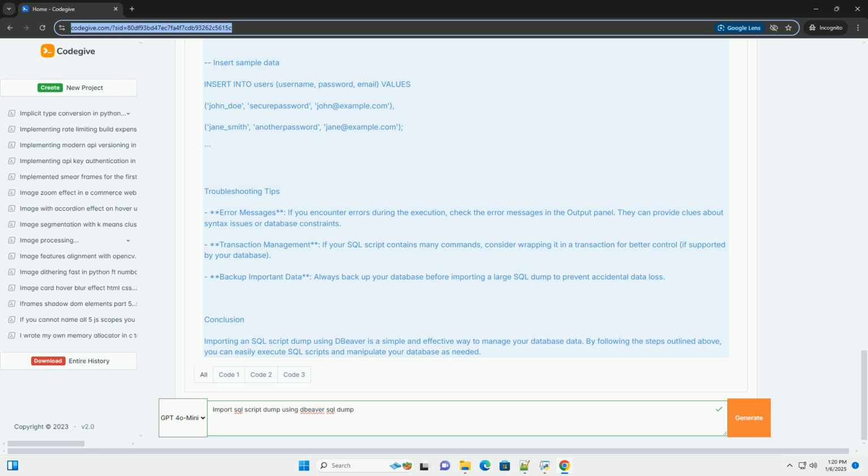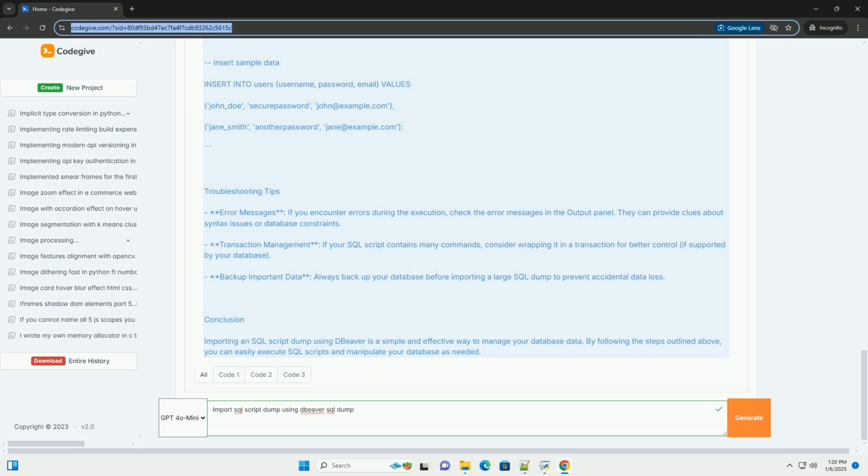7. Check the results. After executing the script, check the Database Navigator to see if the tables, data, or other objects have been created or modified as expected. You can also run queries in the SQL editor to verify that the data has been imported correctly. Example SQL dump content. Here is a simple example of what an SQL dump file, dump.sql, might look like.